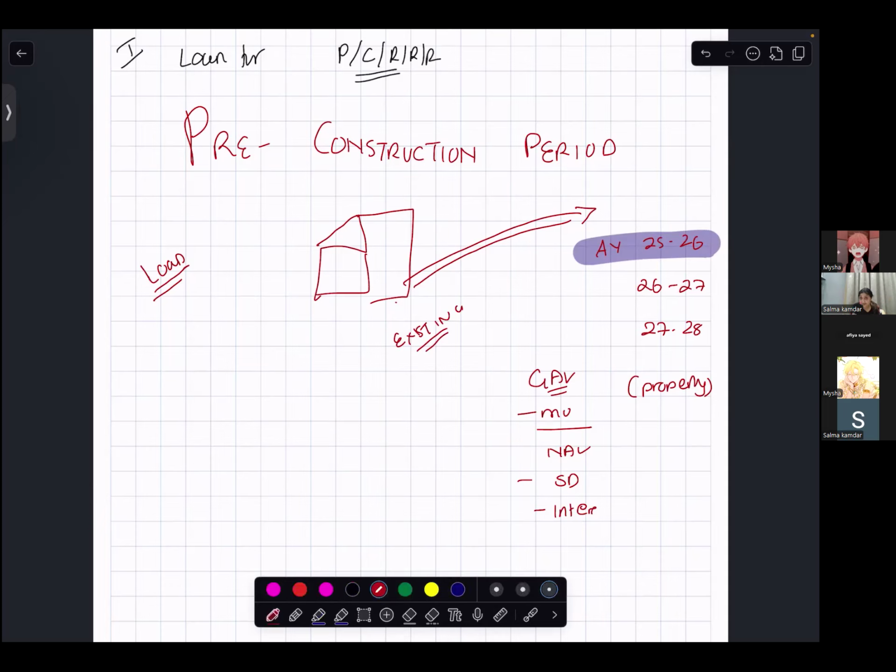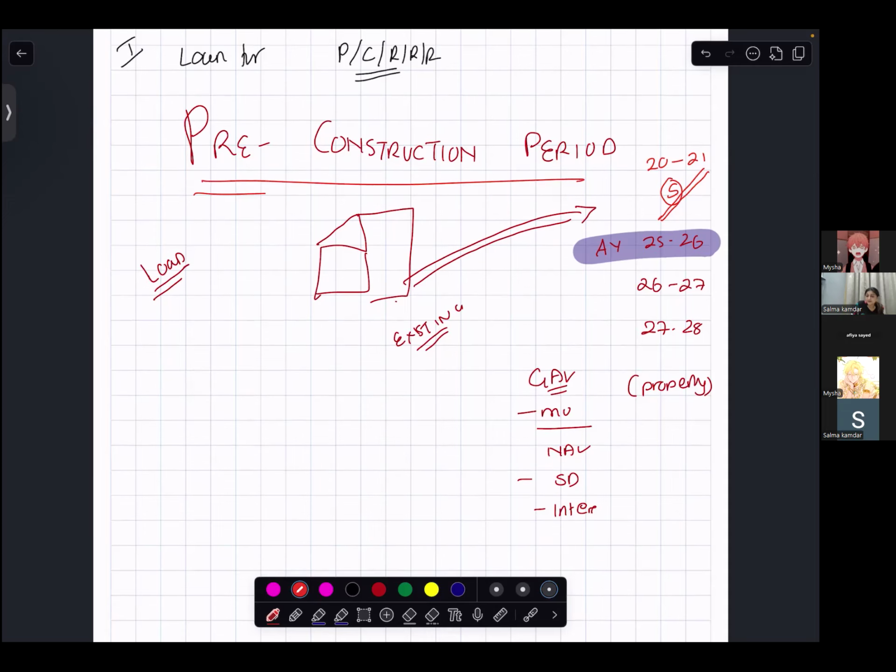So that interest that you are going to pay, say you took the loan in 2021. For five years you've taken it to make this property and you are paying interest for 5 years, or 6 years or 7 years, or whatever number of years. Then this is called the pre-construction period interest. Now, from where will you take deduction for this interest?